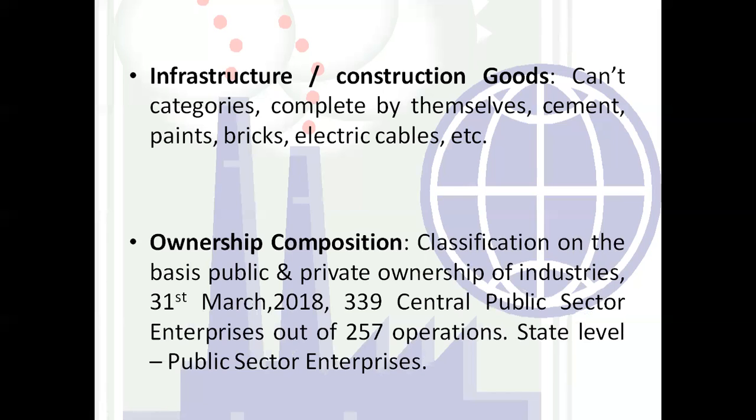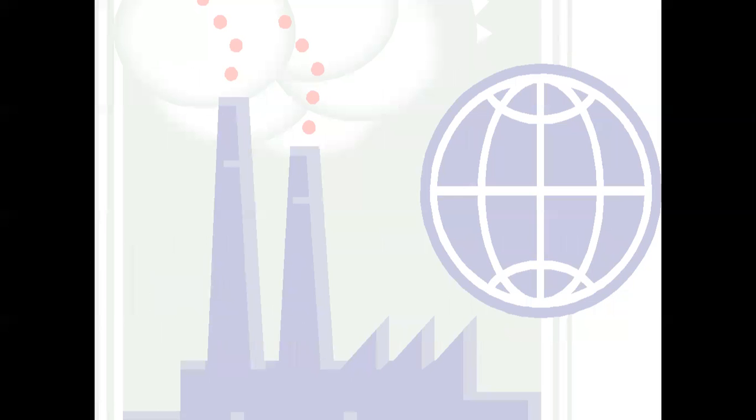So we are moving ahead with the ownership composition. This is the second composition of the industrial sector. This classification is done on the basis of public and private ownership of industry. In the above category, we segregated the goods on the basis of durable, primary, capital, infrastructure and intermediary. But here we are going to deal with the ownership. What will be the ownership of the industry? Whether it is private or public, we are going to divide on this basis.